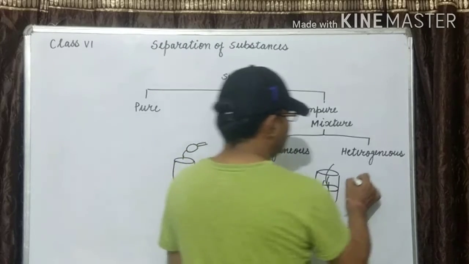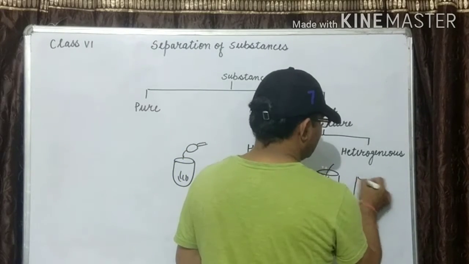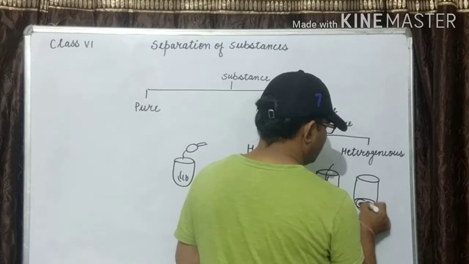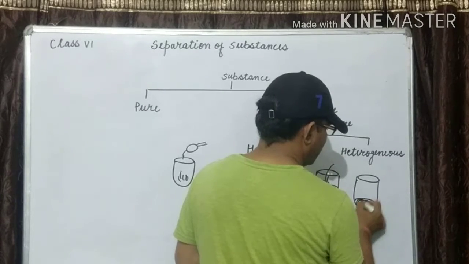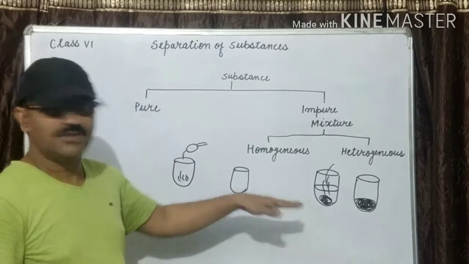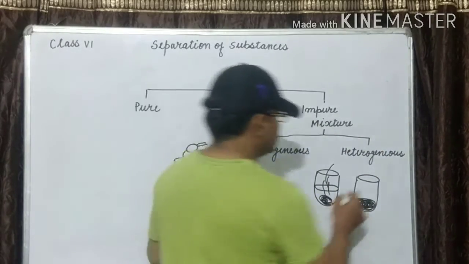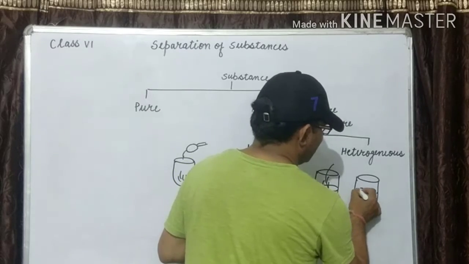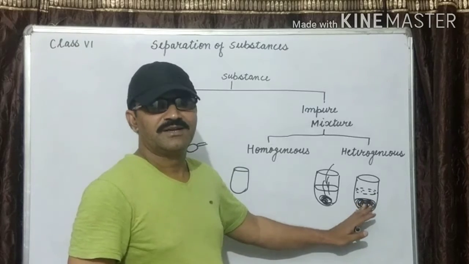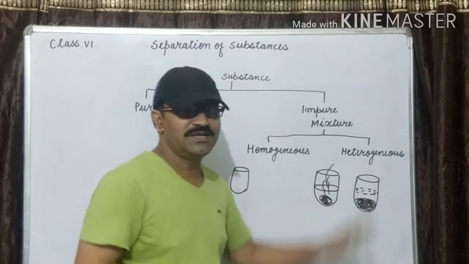After some time, you will see that the sand does not mix properly. They form two layers. They settle at the bottom and water is on the upper side. We can see another substance and water. Okay, this is clear. Heterogeneous.